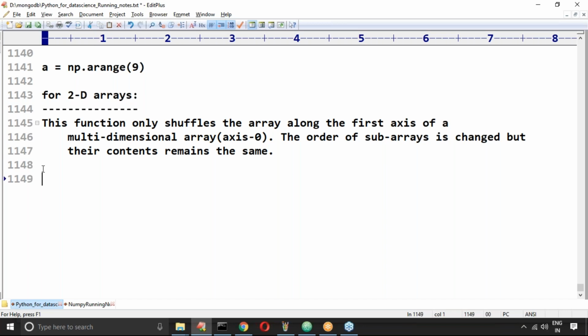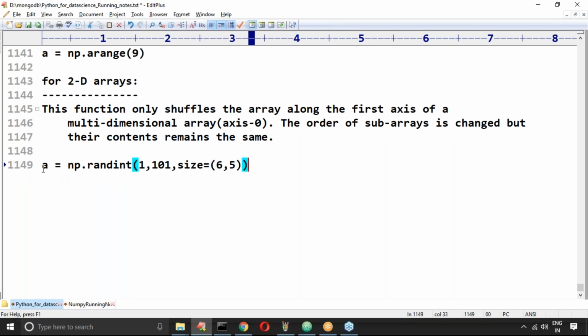Let me take one small array, np.random.randint of 1 to 101, with size equal to (6, 5).